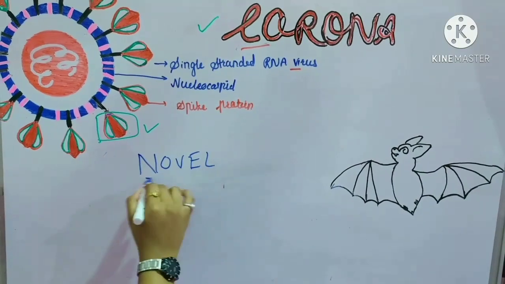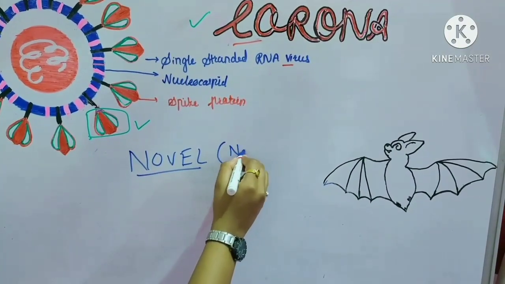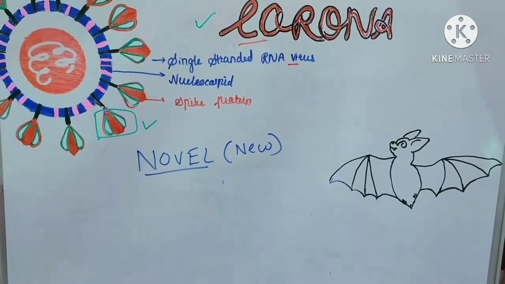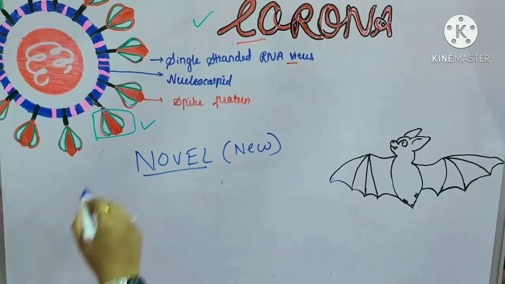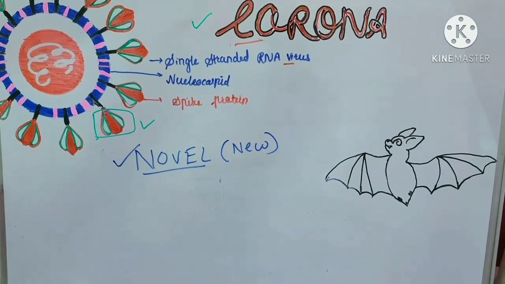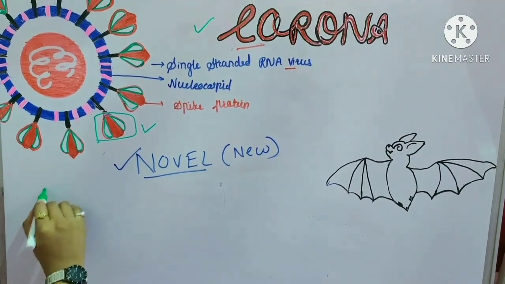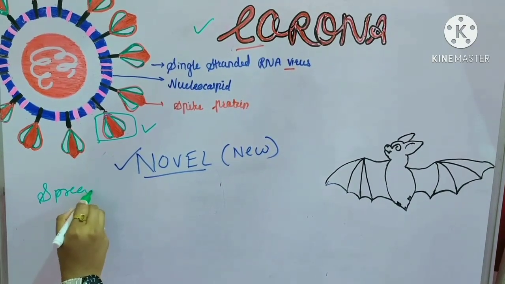So what do you mean by novel coronavirus? Novel means nothing but new. So this newly mutated form is known as novel coronavirus. This is how the name novel came into existence. So let's see about the spread of the virus. How does this virus spread?